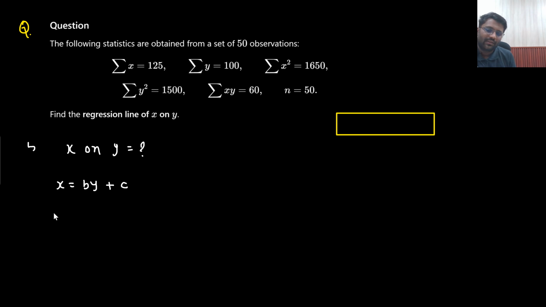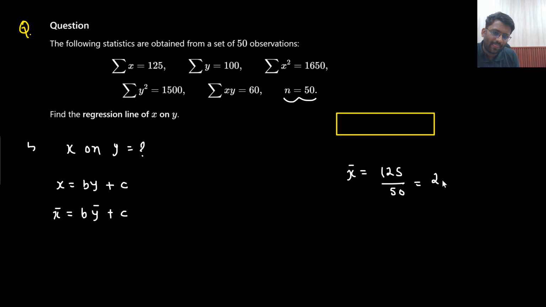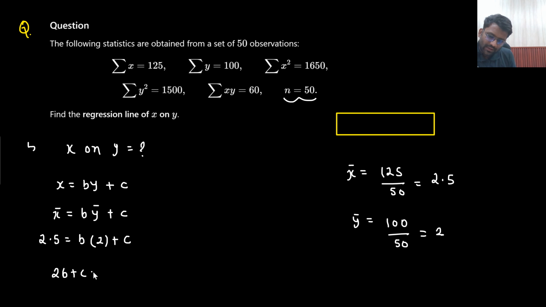Take the average on both sides: x bar equals b y bar plus c. What is x bar? You can see the number of trials is given, and this is also given, so x bar I can directly find out. X bar will be summation x divided by 50, that is 2.5. What is y bar? Summation y divided by 50, that is 2. So 2b plus c equals 2.5. This is equation 1.